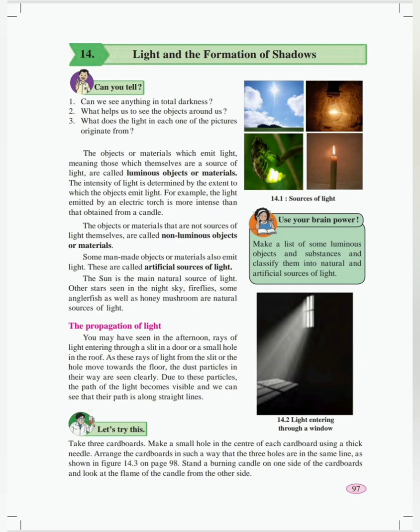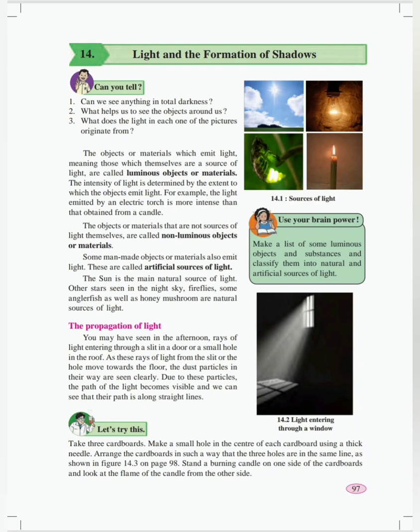The objects which do not release light, which do not emit light, are called non-luminous objects. For example, a table, a book, these are the objects which do not emit light. Therefore, they are said to be non-luminous objects. And finally, the third point was artificial sources of light. The sources of light which are created by man, which are man-made materials, are called artificial sources of light. Torch is an artificial source of light. A mobile phone is an artificial source of light.